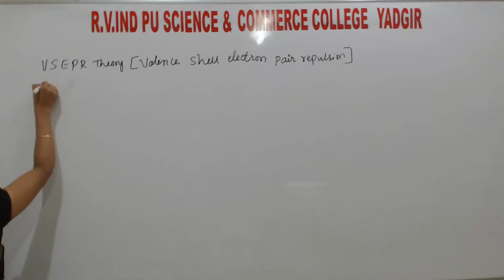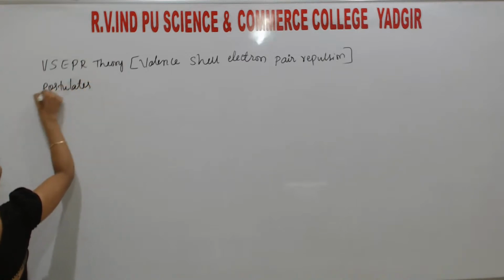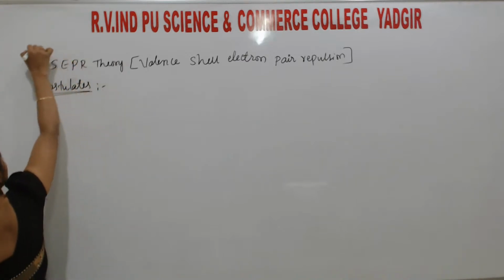The first postulate, I'll take the postulates here. Very important for 3 marks, the postulates of all the theories.